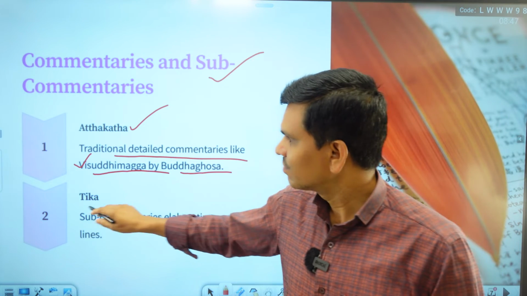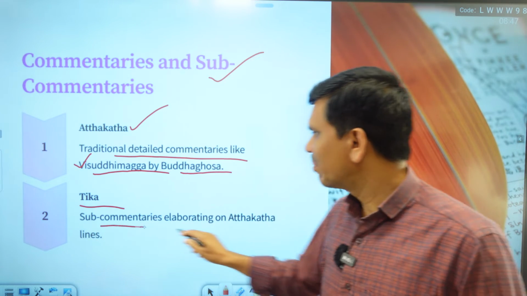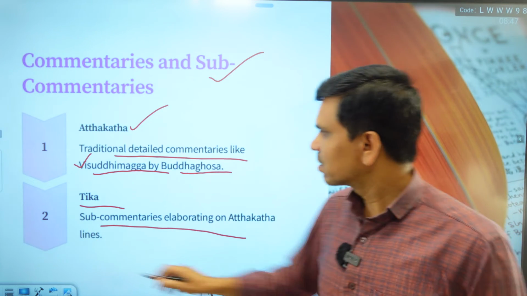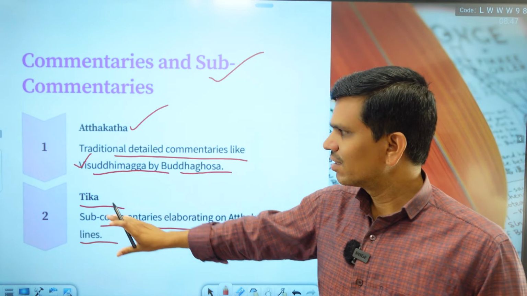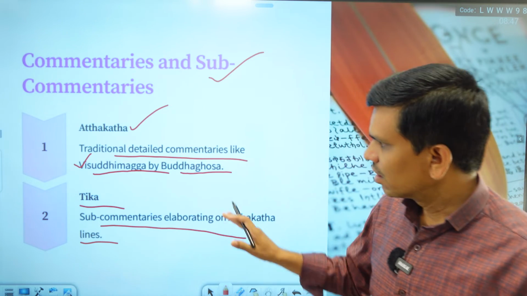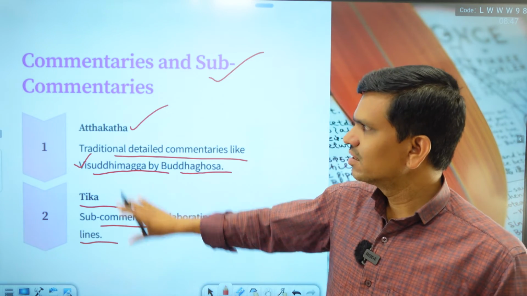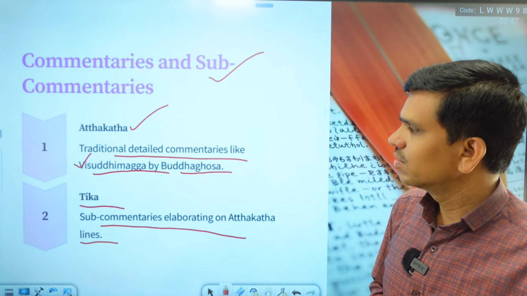Then we have Tika, the next text. It is a sub-commentary elaborating on the Atthakatha line. So what is there in the story is elaborated in the Tika. Tika means criticism, generally we say. So this is the criticism on Atthakatha. So these two texts also are very important in Pali.